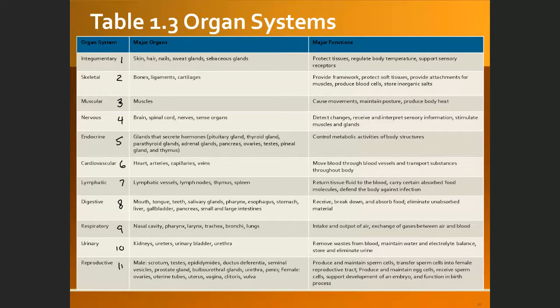The easy example, maybe we're going to use the digestive system over here, because you are familiar with the organs of this digestive system.